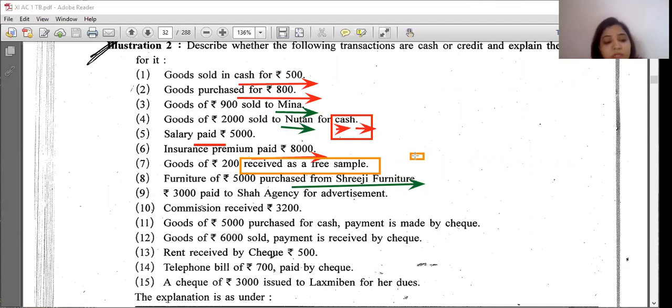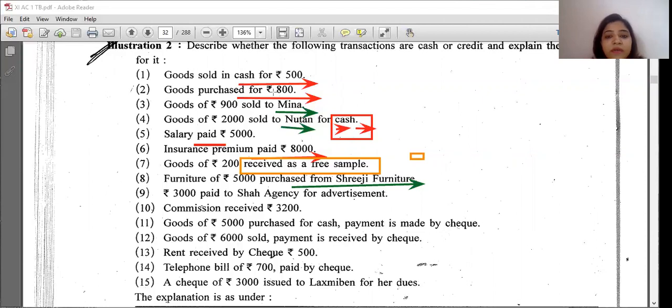Goods, sorry, 3,000 paid to Shah Agency for advertisement. Again paid to Shah Agency. Now what is this? Can anyone say? The word paid has arisen. So what is that, dear students?